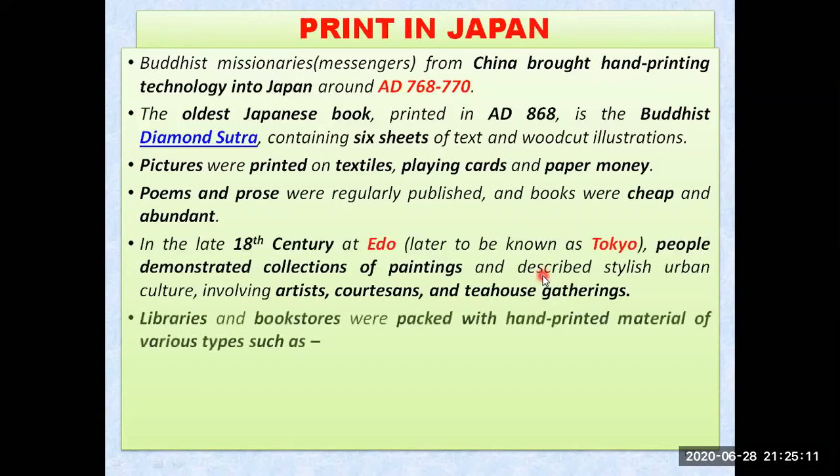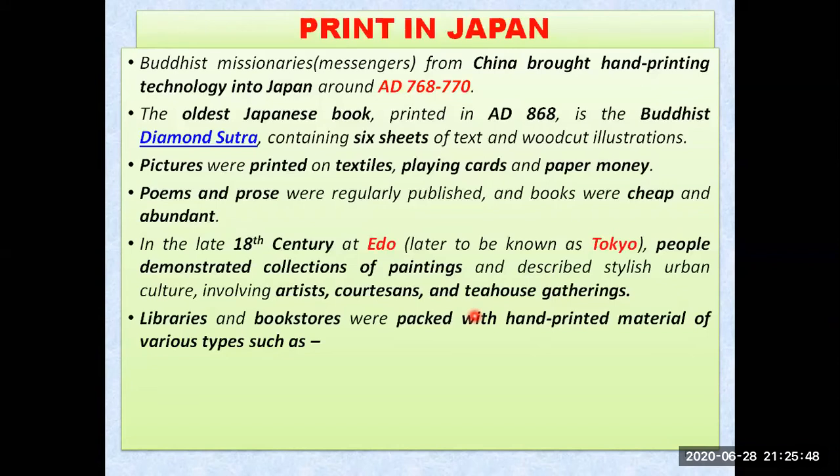In the late 18th century, Edo is the name of the city that is now known as Tokyo. So in the 18th century at Tokyo, people produced collections of paintings also. And they even described stylish urban culture involving all types of people. You can see artists, courtesans, and even tea house gatherings, meaning people who used to have tea with their friends. These paintings demonstrated a lot of the life of the people at that particular time also.